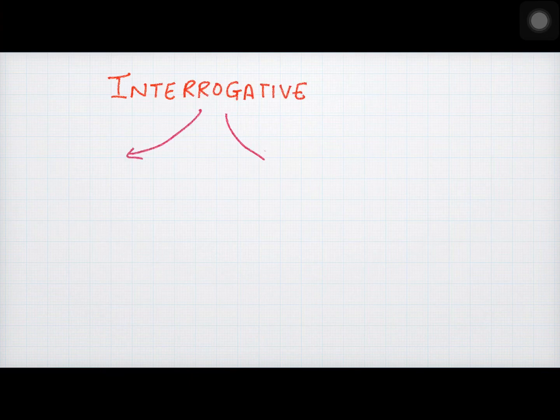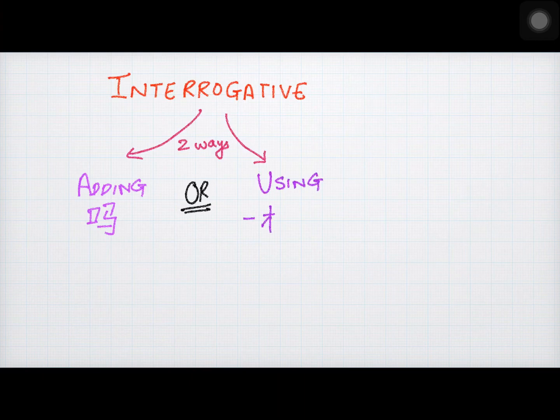Now let's see how to make these sentences interrogative. There are two ways to do so. The first is by adding ma at the end of the sentence pattern, or by using the pattern iyang plus not plus iyang plus verb or adjective.